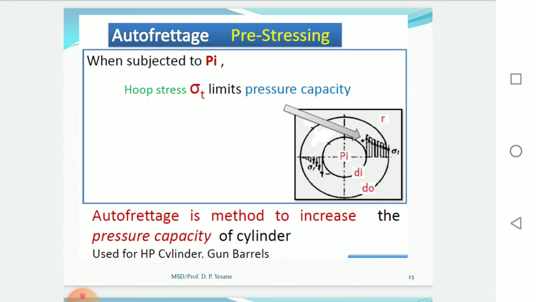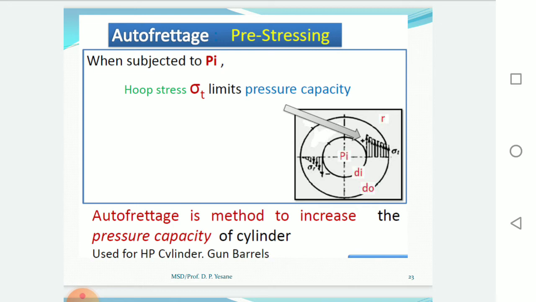Autofrettage is one of the oldest methods of pre-stressing the cylinder. It is a process of pre-stressing the cylinder before using it in service. It is commonly used in high pressure cylinders, gun barrels, etc., to increase the pressure capacity of the cylinder and to improve the endurance strength of the cylinder material.